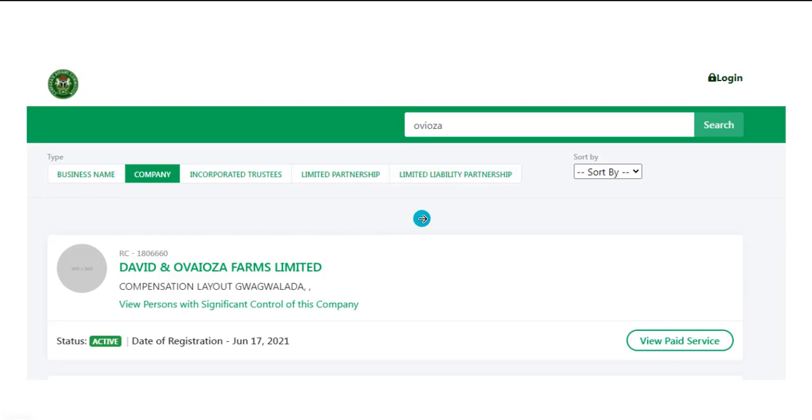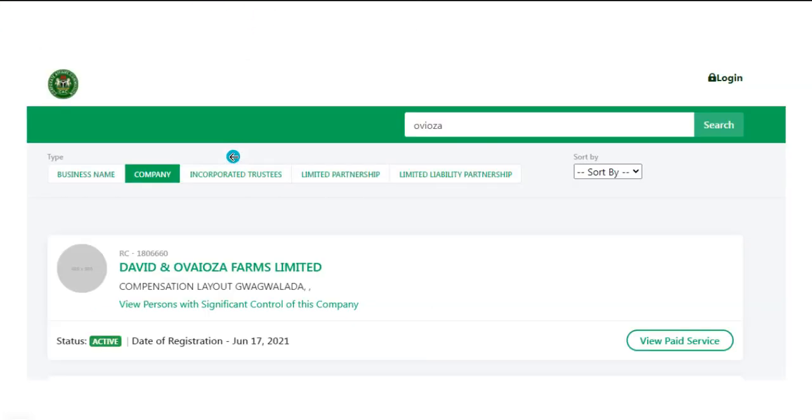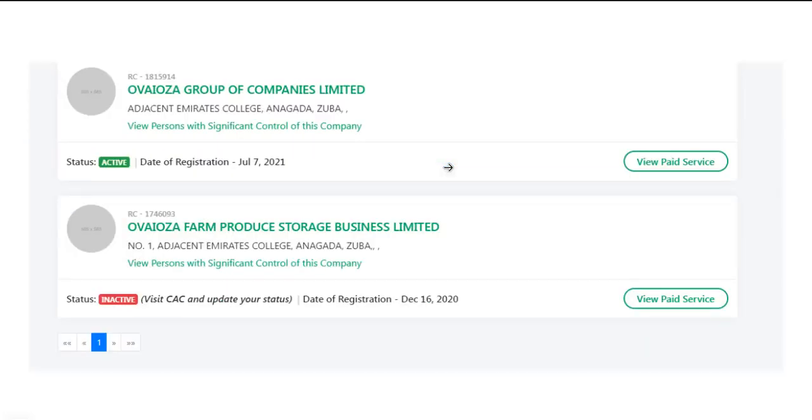As I told you, you can view persons with significant control, as I showed us in my own company, then you can view and verify. It's big, okay. This company was registered in 2021, she was arrested in 2022. And now this Ovaza Farm Produce Storage Business Limited was registered on December 16, 2020.